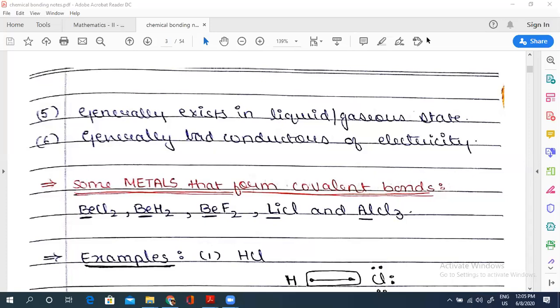Since in covalent compounds the force of attraction is less, what do you think about melting and boiling point? It's less. Force of attraction less, intermolecular space more. If intermolecular space is more, then what is the general state of existence? Liquid or gases. So most of the covalent compounds exist in either liquid or gaseous state.